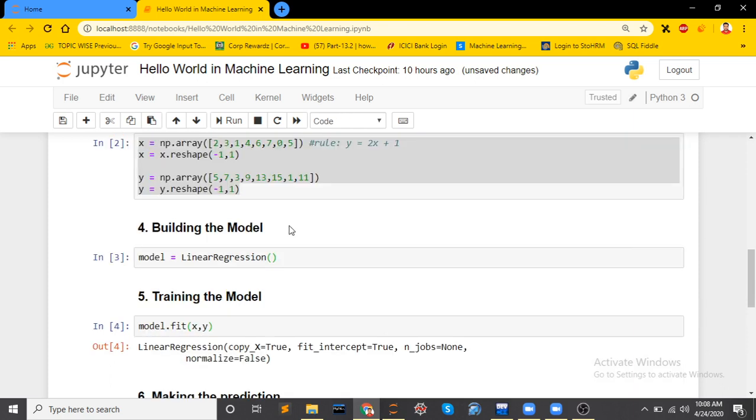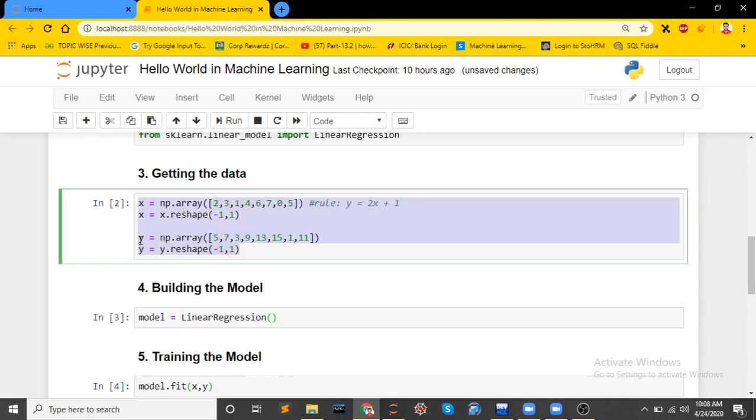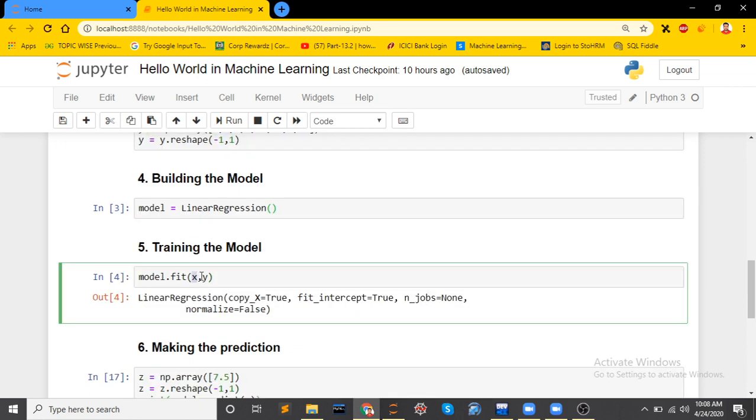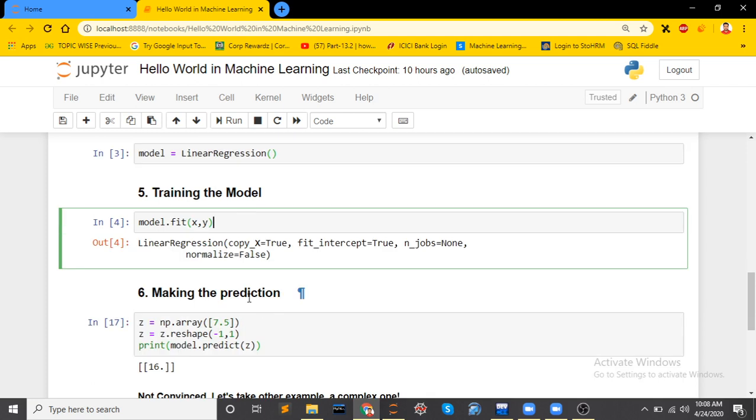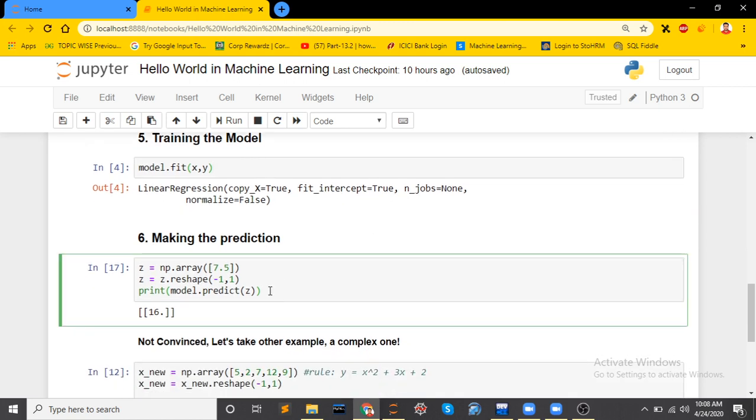Now these points we have given as input, and this was our output. So what we have given, this was our answer, and this was our input. So input and answer we have given to the model. As you can see here, x and y we have given, and output it will give as prediction. So the model has learned the relation between x and y. Now we will check whether it has learned correctly or not.